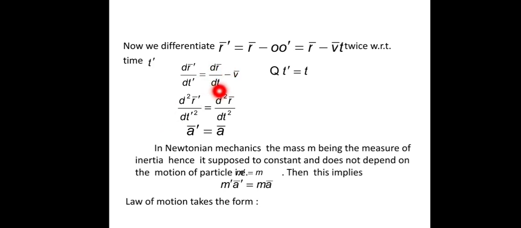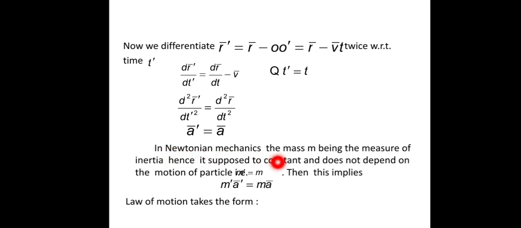Here t dash is not present, only t is there because of this. Now again differentiating this, we get the second derivative, d square r bar dash by dt dash square equals d square r bar by dt square. This is the double derivative of the position vector, and therefore it represents an acceleration. This represents acceleration in the frame of reference S dash, and this represents acceleration in the frame of reference S. So we denote the acceleration a bar here.